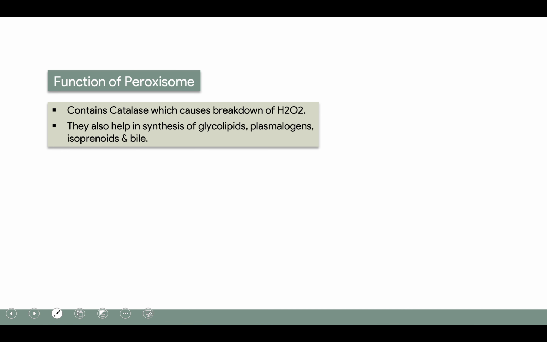The function of peroxisome, as we have discussed, is that it contains catalase which causes breakdown of hydrogen peroxide, which is a free radical. And they also help in the synthesis of glycolipid, plasmalogens, isoprenoids and bile.